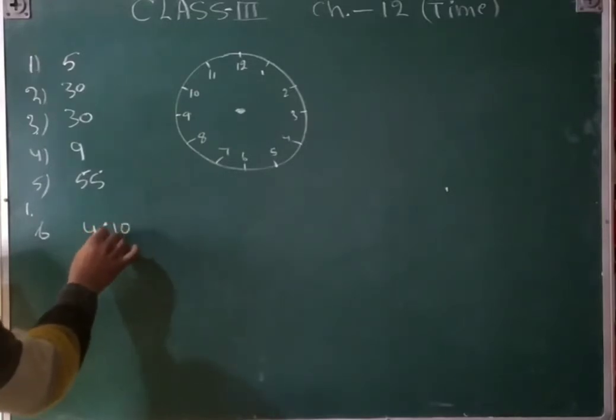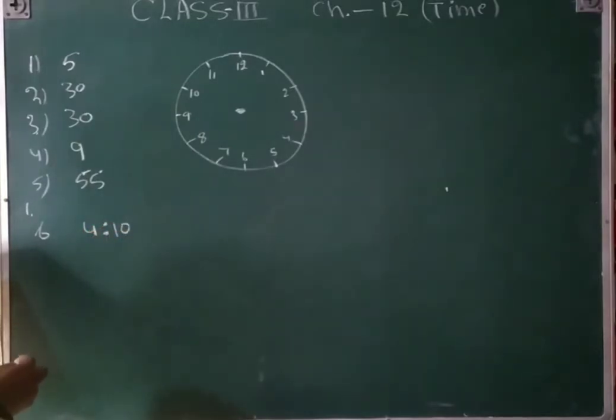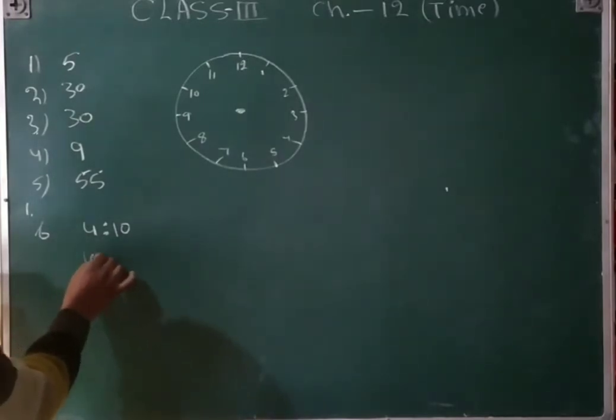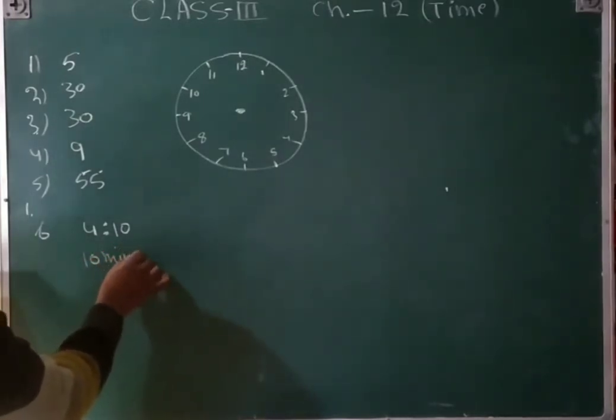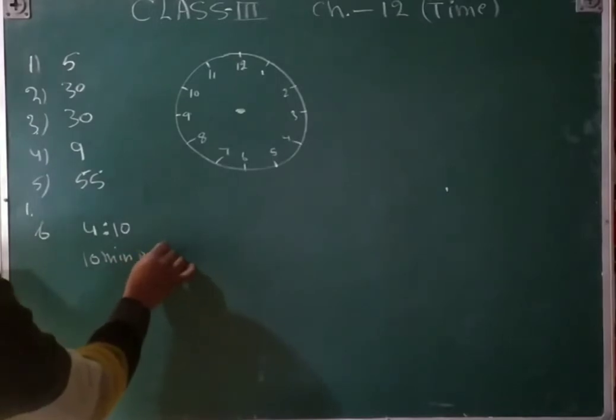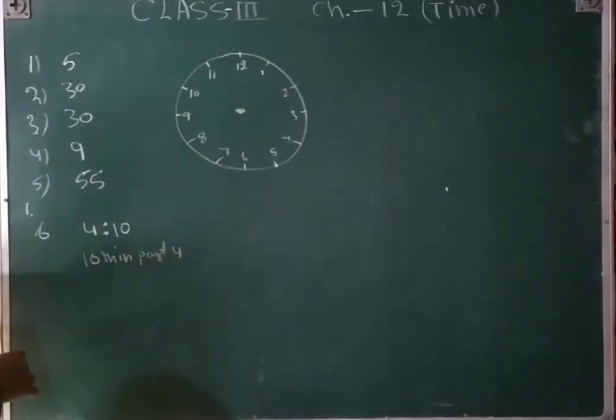That is a double dot, and then you will write 10 minutes past 4. 10 minutes past 4. That is minutes, MIN.